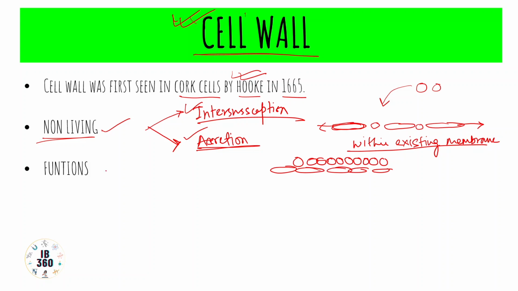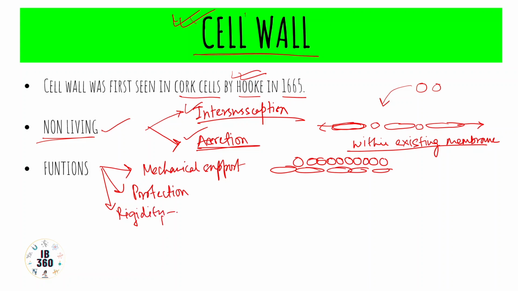Okay, so functions of cell wall, there are many functions of cell wall, but the main significant ones, the first one is very basic, that is prevention against mechanical injury, so mechanical support. Second is protection against pathogens. Third is providing rigidity and imparting a certain shape to the cell. Another very important thing is symplastic pathway. The pits within the cell wall allow intercellular communication, or we can say in a more sophisticated manner, protoplasmic continuation.